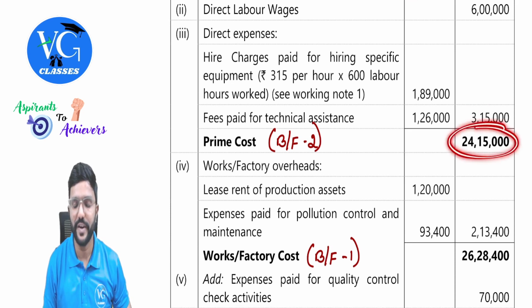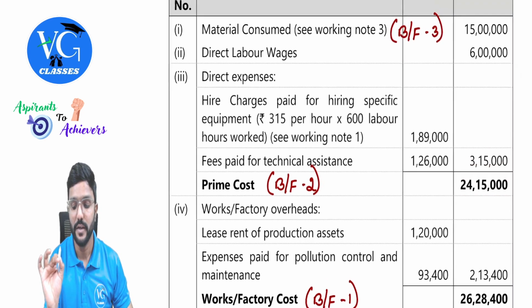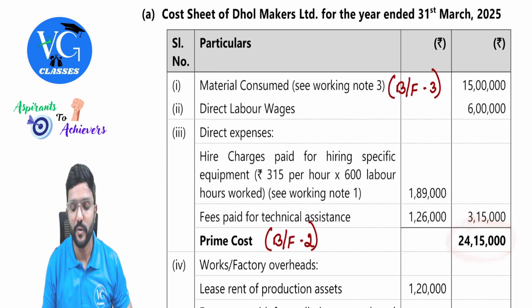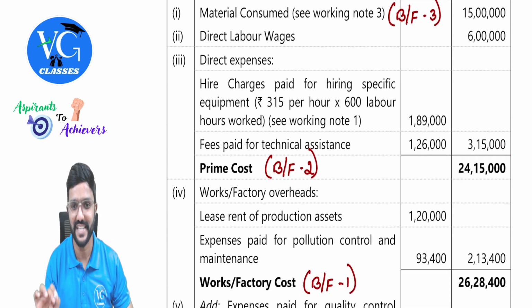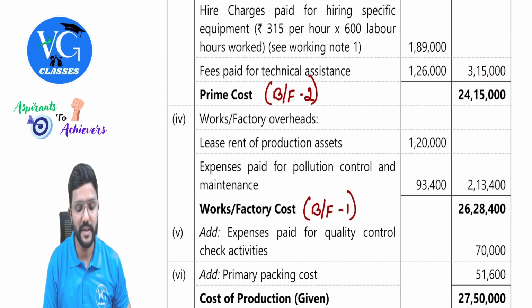And prime cost also we don't know. Keep it blank. Here it is given, so should I write? No, no, no. We don't know the direct material consumed, right? Yes. So keep it blank. You can just write here prime cost and leave it blank.